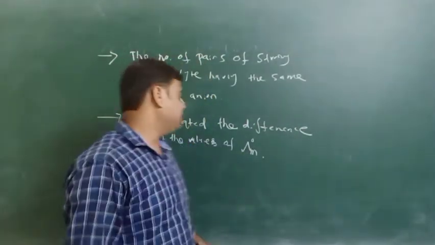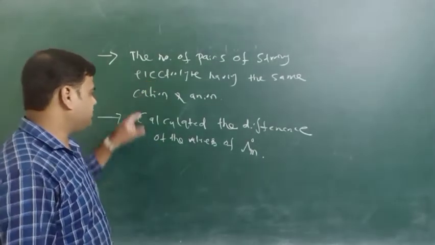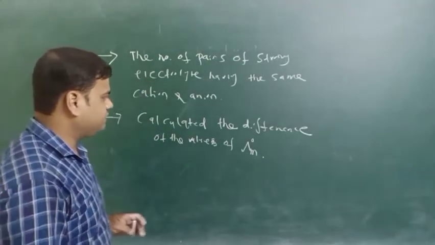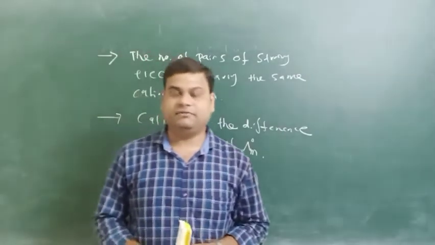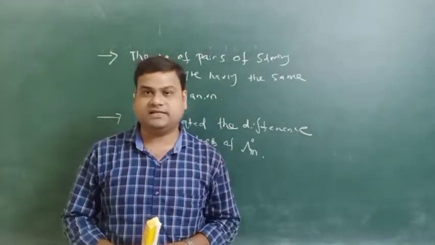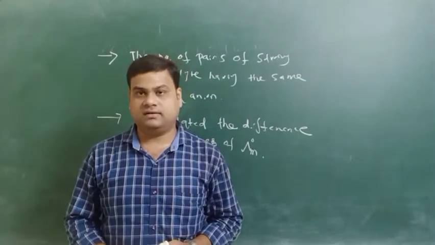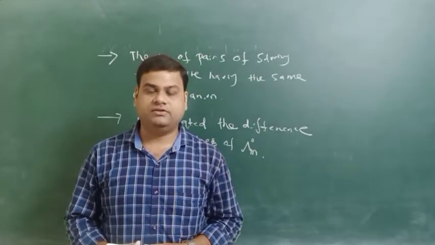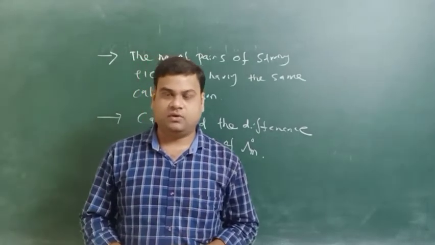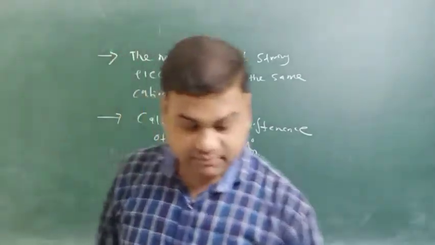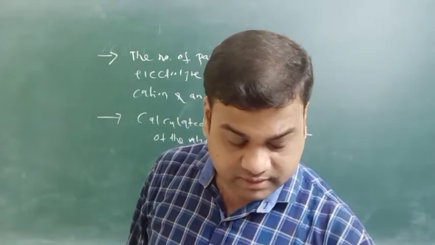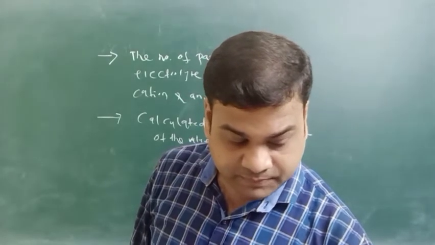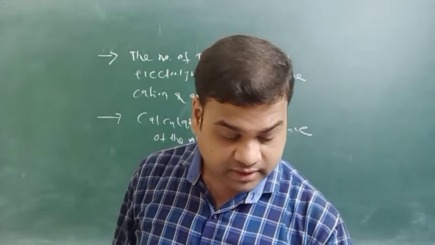So he has taken the same cation and the same anion and calculated the difference of the values. By replacing one ion with another, he got the same difference in conductance. So we will take an example of same cation and same anion, and calculate the difference at infinite dilution.